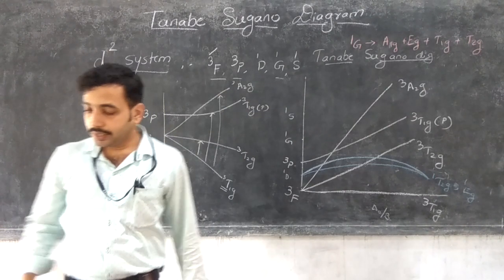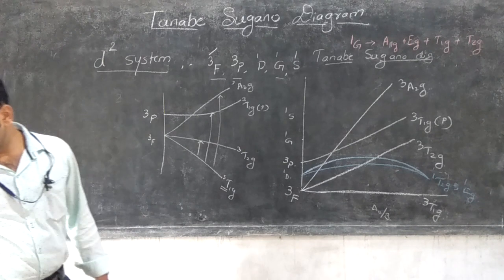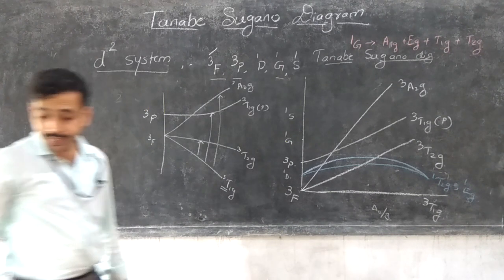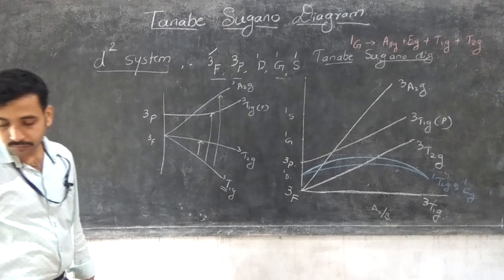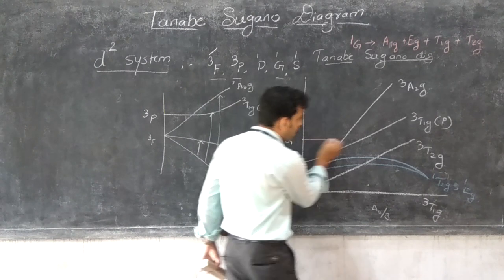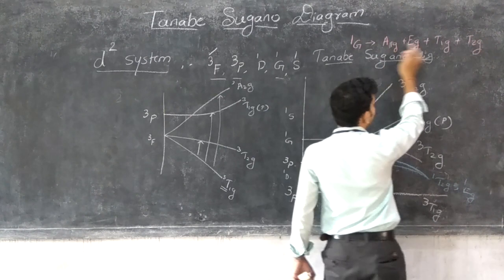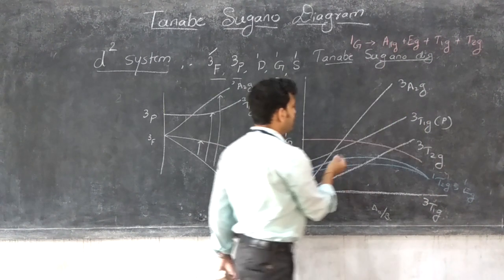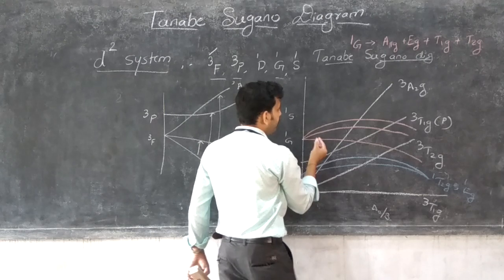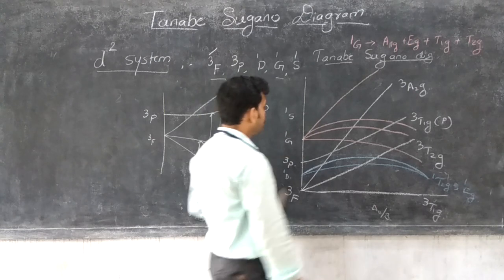A1G, EG, T1G, T2G, and the energies are, one means there are four lines, 1, 2, 3, 4, but the order is different. 1, 2, 3, and the fourth one. So the terms are